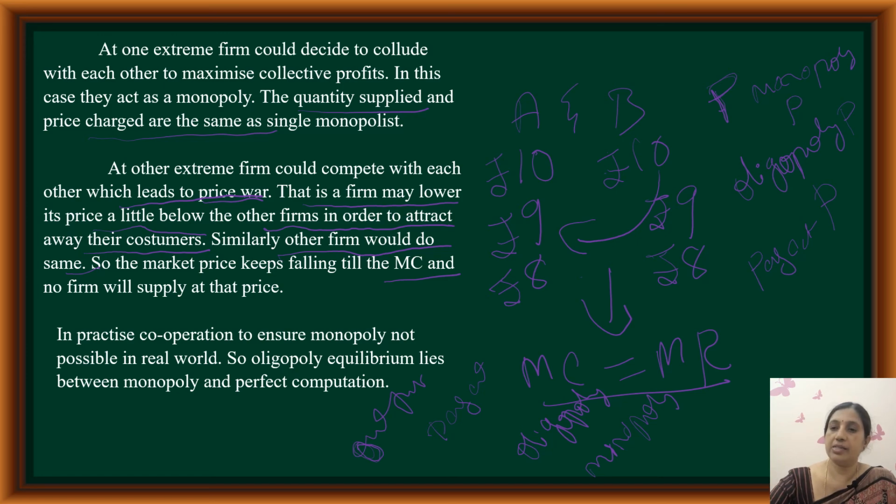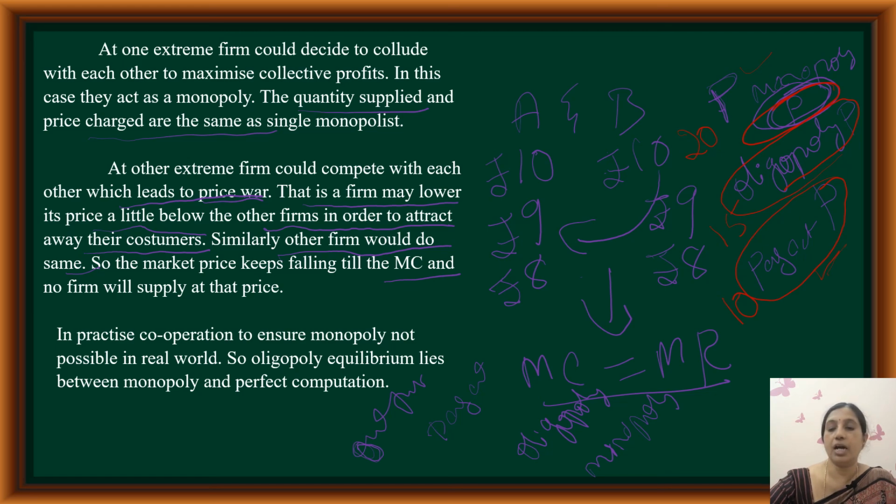If you consider price under monopoly, let me highlight with a red color. Under monopoly, price is more. Under perfect competition, price is very less. But the oligopoly price lies in between monopoly and perfect competition. In perfect competition, let me take the price as 10 rupees. Then under monopoly, price is 20 rupees. Then the oligopoly price lies in between these two.